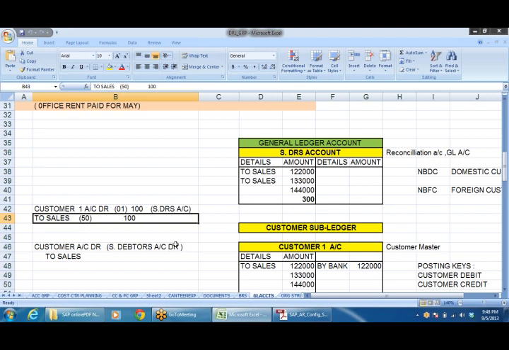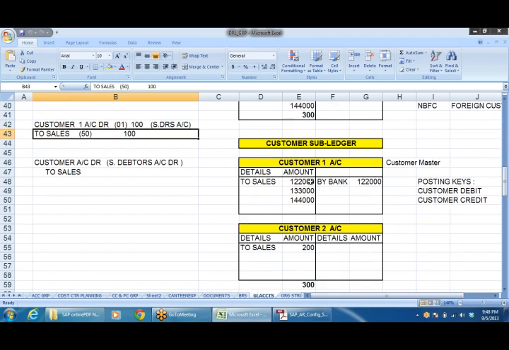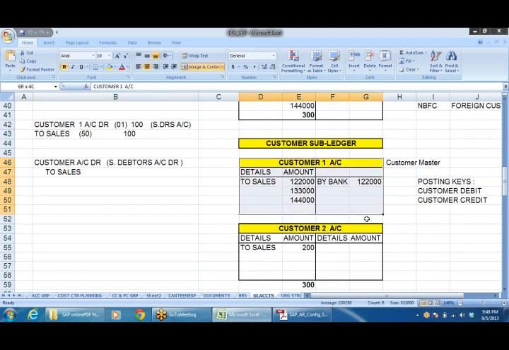And here what we are going to do is create a GL account. Whenever I say customer account is debited, say for example, I'm going to create a customer account. Customer account debited to sales, say 1,22,000, 1,33,000, 1,44,000, like this. The total is going to be 3,99,000.